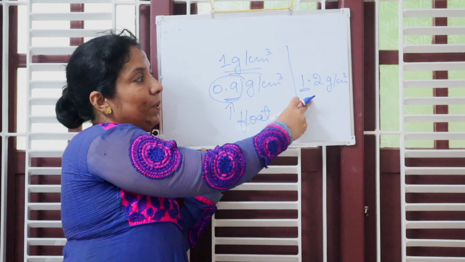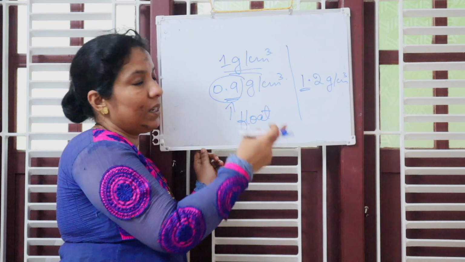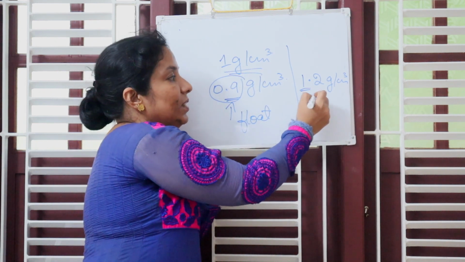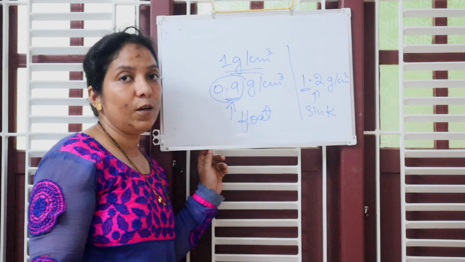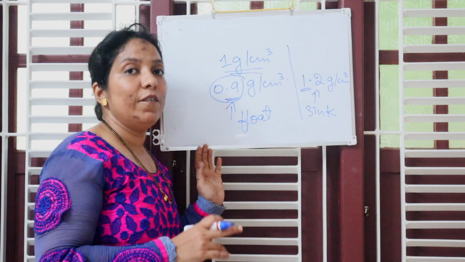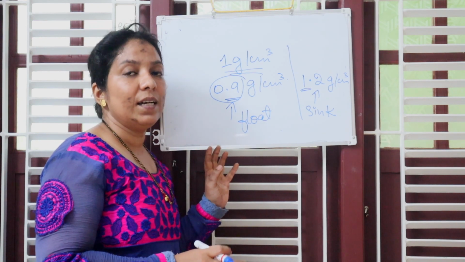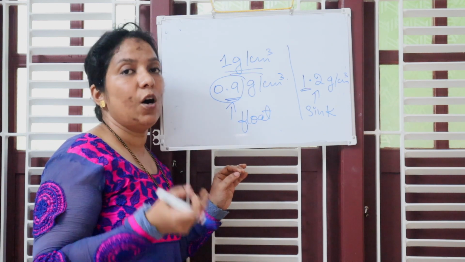The density of the sample liquid is 1.2 gram per cm cube, which is more than water. Therefore, this liquid is going to sink in the water. So, by looking at the density value, we can determine whether the given sample is going to sink or float in the liquid.